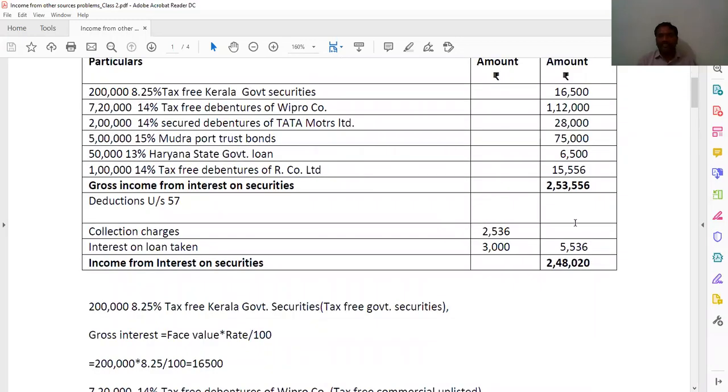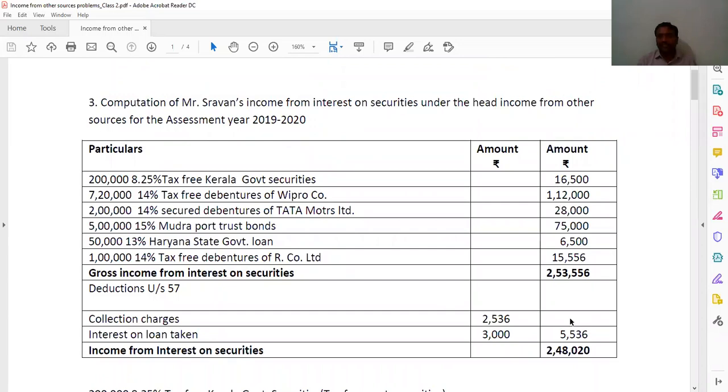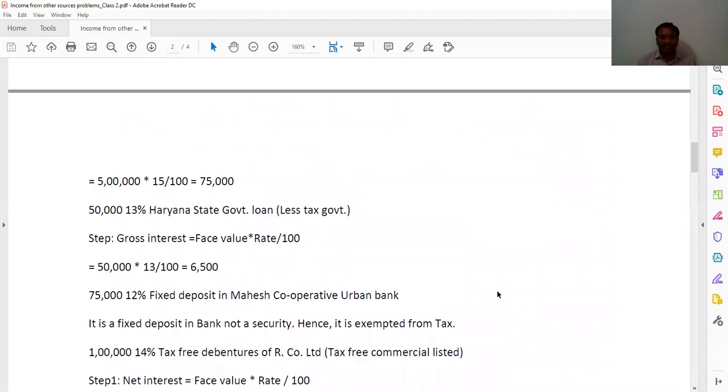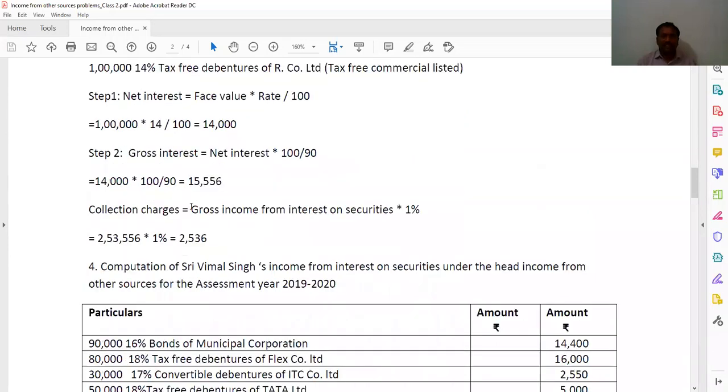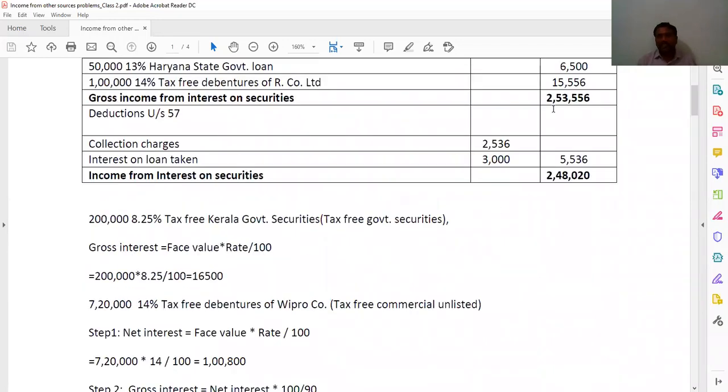Then by adding 16,500, 1 lakh 12,000, 28,000, 75,000, 6,500 and 15,556, you are getting here gross income from interest on securities is 2,53,556. And then you need to make the deductions. Here the deductions he has given are the collection charges, at the rate of a given percentage. In the question itself he has mentioned 1%. So we got here the gross income from interest on securities is 2,53,556 into 1%.